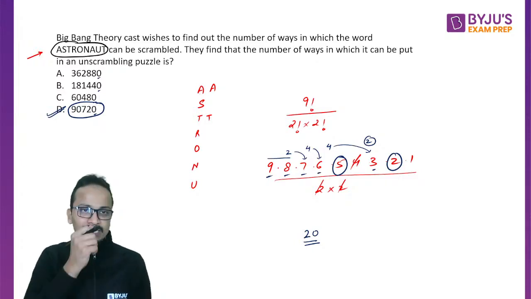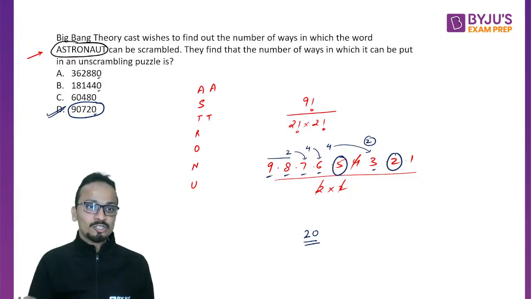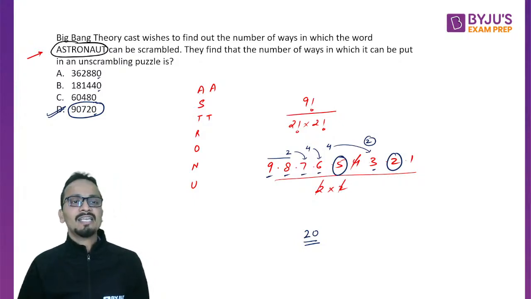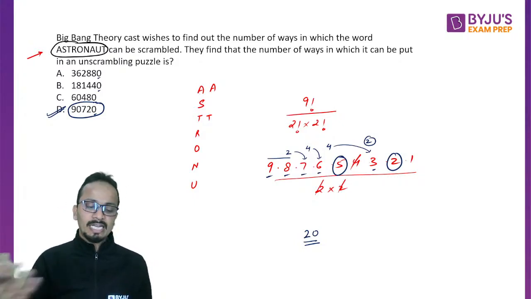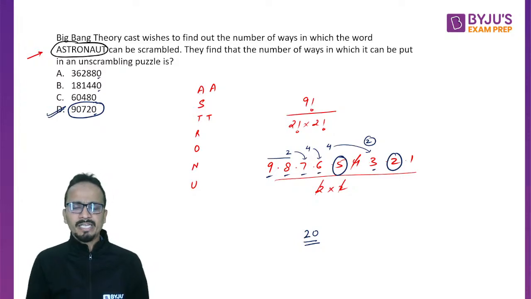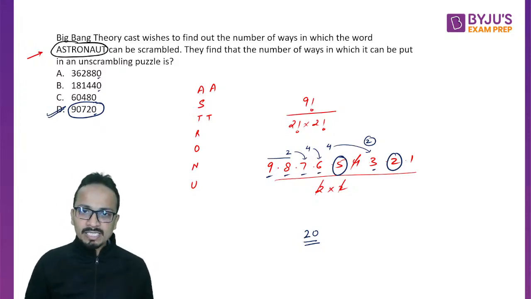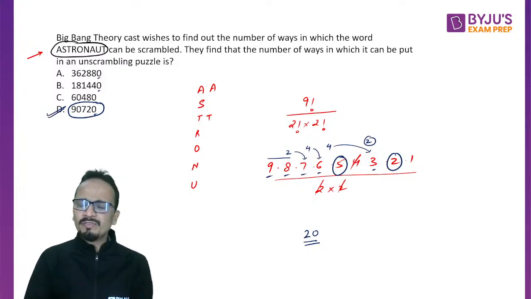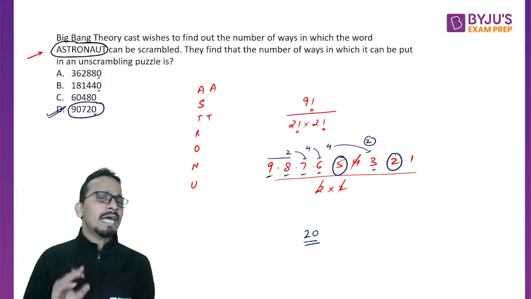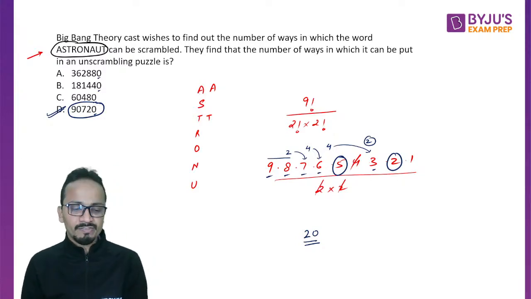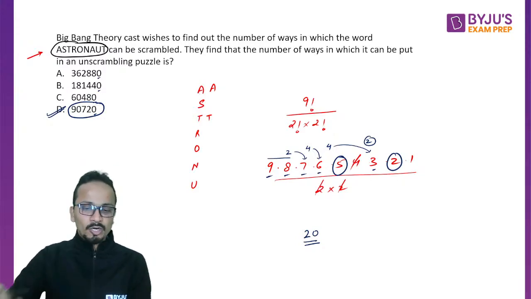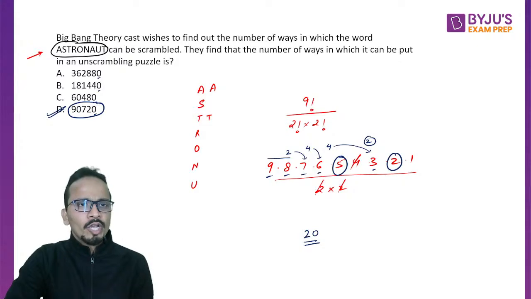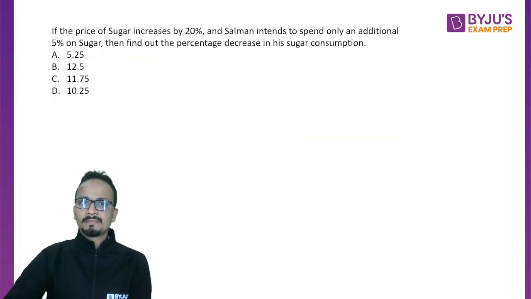Sometimes there could have been a problem if 8 had come as the unit digit. So there are two options. In that case you might have to solve the entire expression. All right. But the question was easy. Just the calculation will take 10 seconds or maybe 15 seconds, and the question can be managed in around 45 seconds. All right. Okay. Now moving on to the next one.